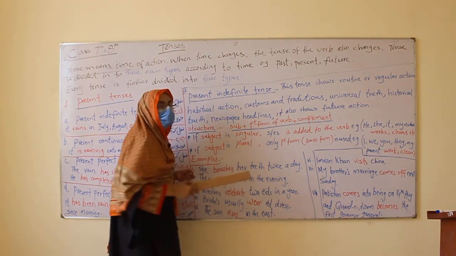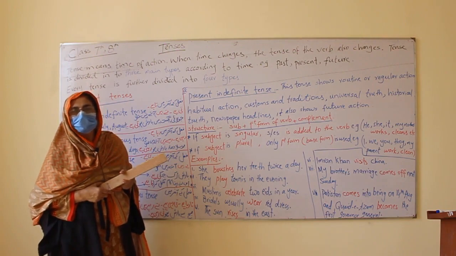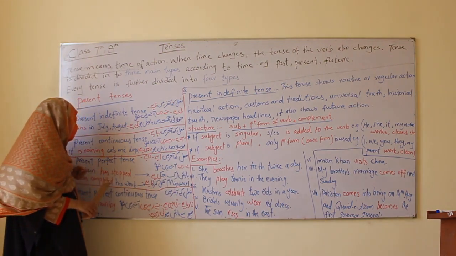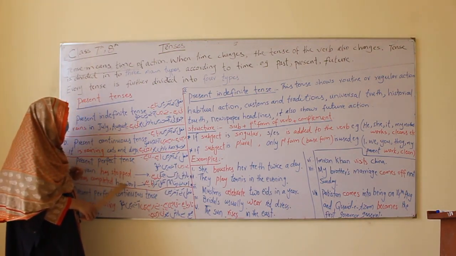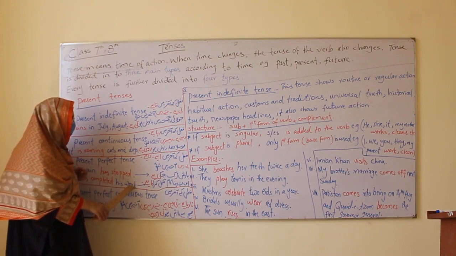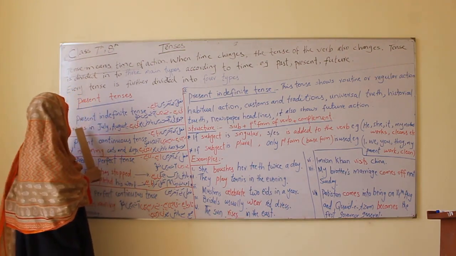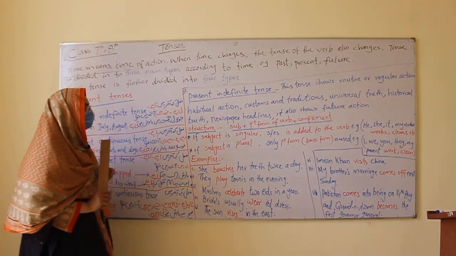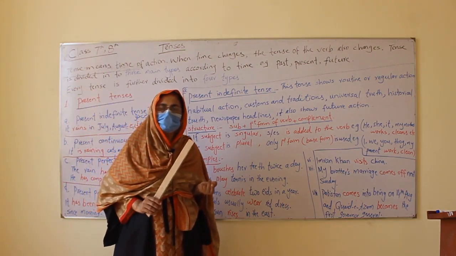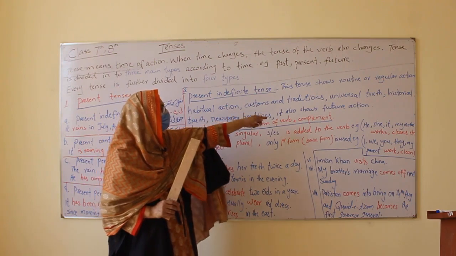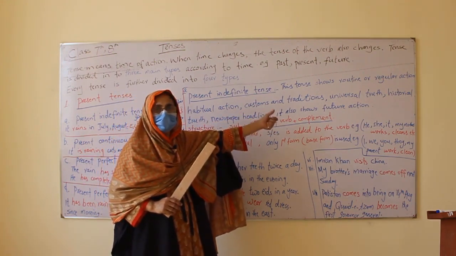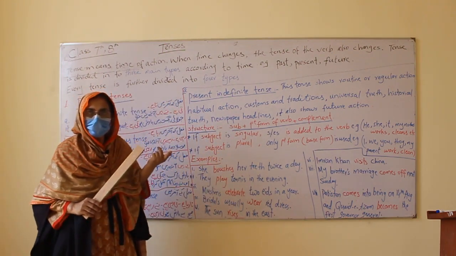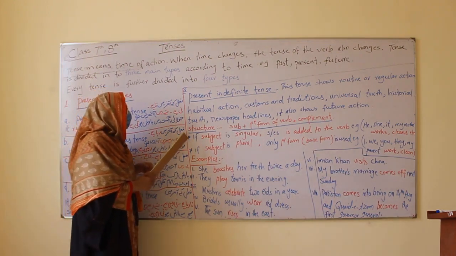What is complement? Whatever completes the sentence after verb. Like for example, see, he has completed his work. His work is complement. Or it rains in July, August. After verb is in July, August. This is complement. Sometimes that is object, and that is always called complement because it is sometimes object. If it receives action, that is object, plus you can call it complement. Always complement, sometimes object. What is the structure?